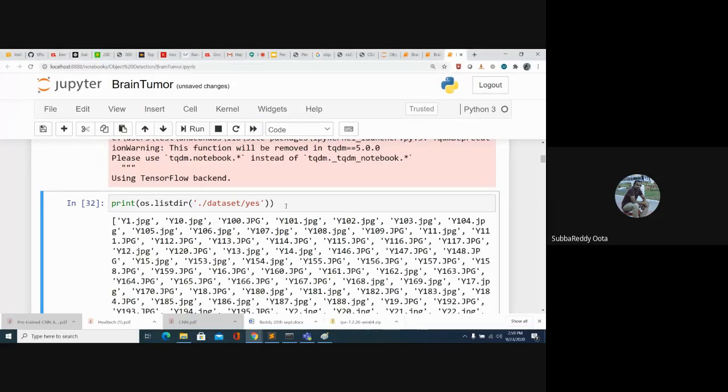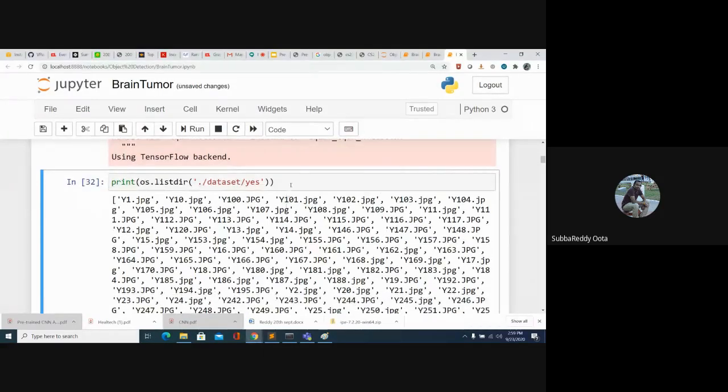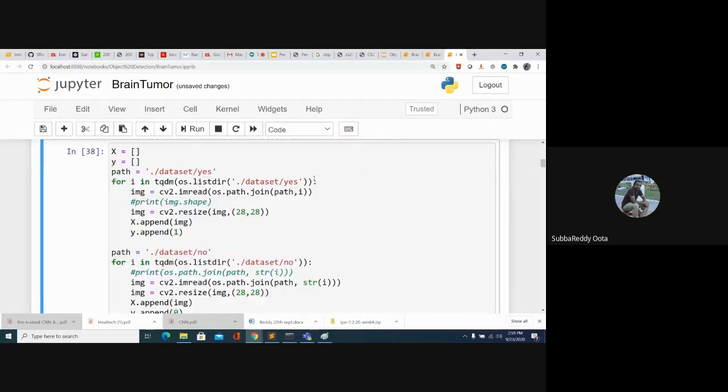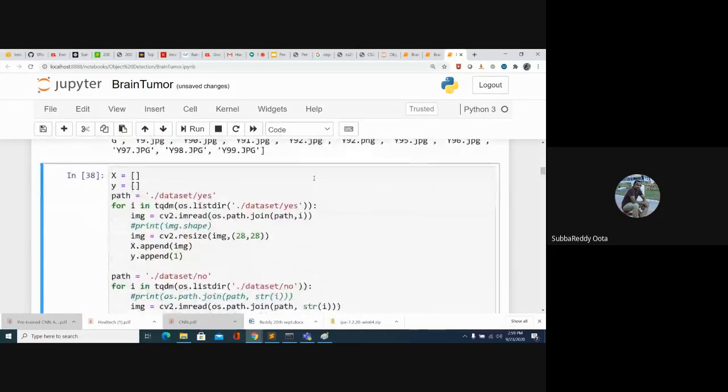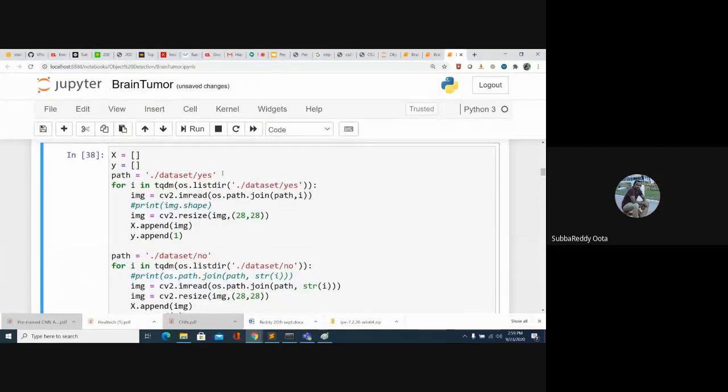I'm passing os.listdir to see what it displays: all the images in that particular folder. Now, first I'm reading the S class directory, where all the images contain tumors.